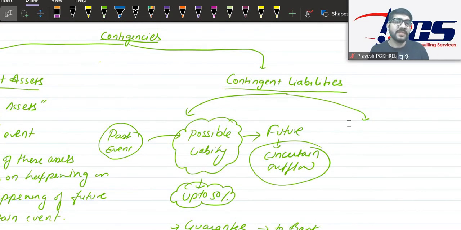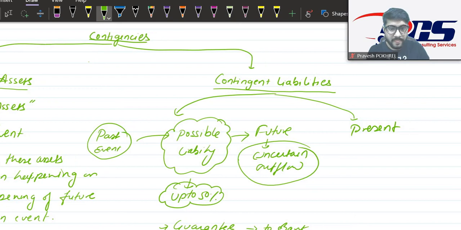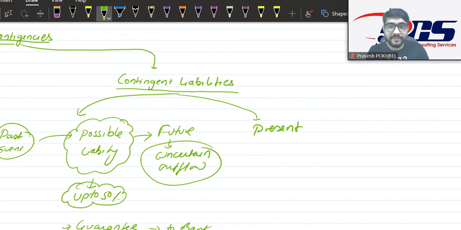Now there is another thing. This is about the present obligation. This is very crucial. Listen carefully. Present obligation. That means it is a liability already. It is already a liability.